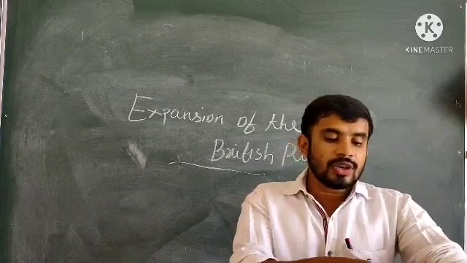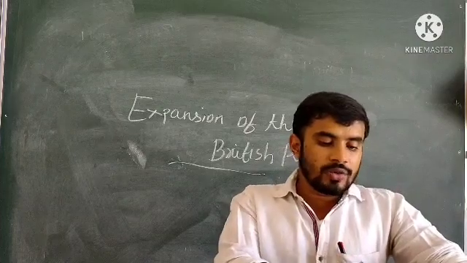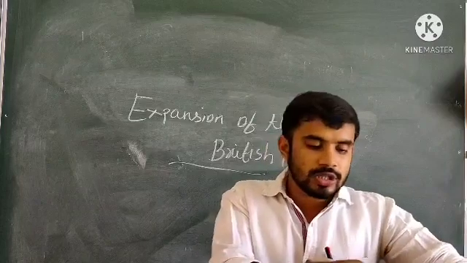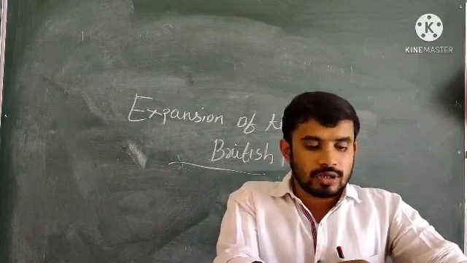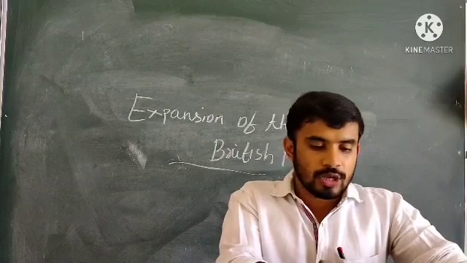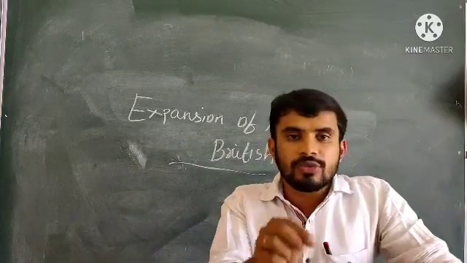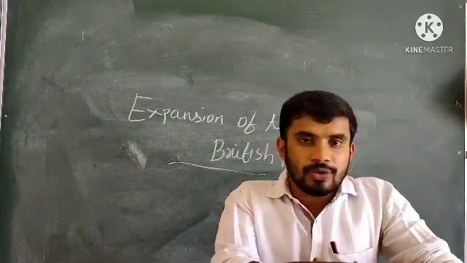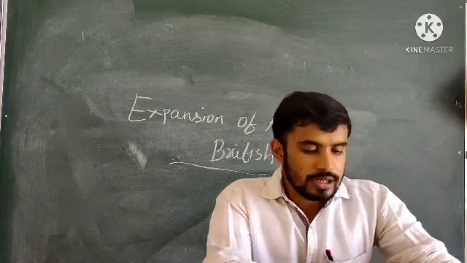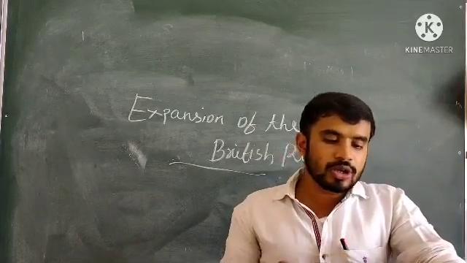After 1765, Bengal, Bihar, and Orissa paid their revenues to the English East India Company according to the Diwani rights. Already you have seen how they got the Diwani rights. It was due to the war between the combined three forces and the English. At last the English defeated the combined forces, and as a result they got the Diwani of Bengal, granted to them by the Mughal king Shah Alam. Okay, already you have seen that. So come to the next one.